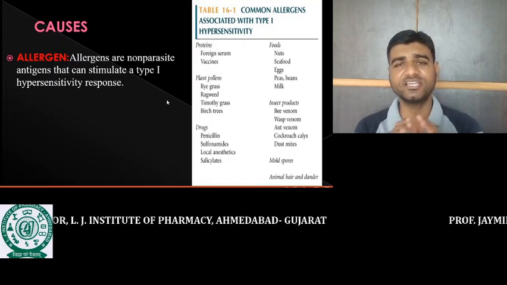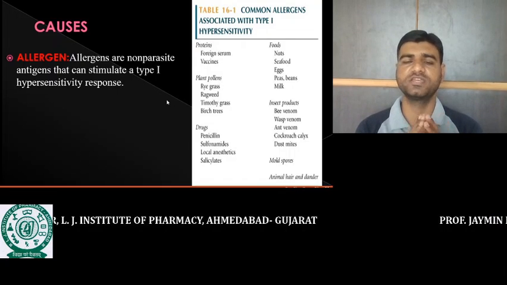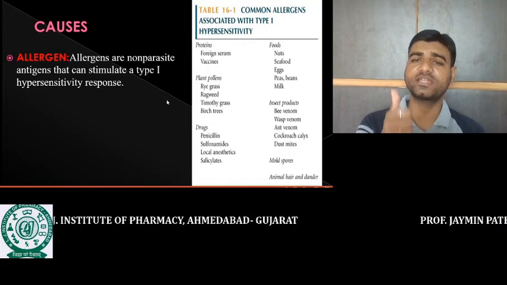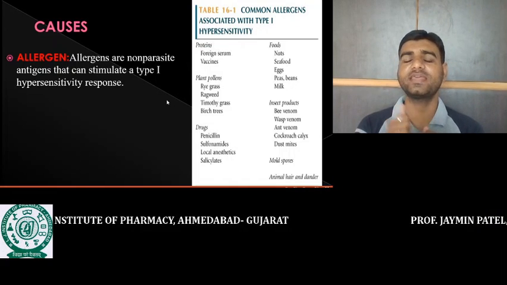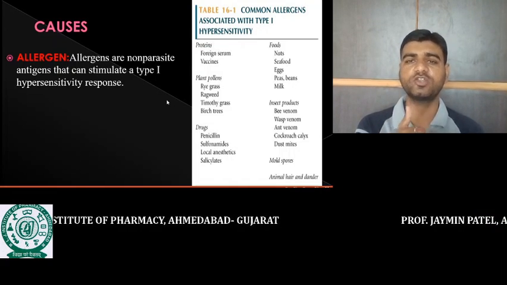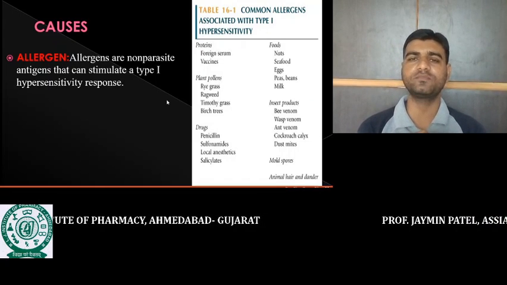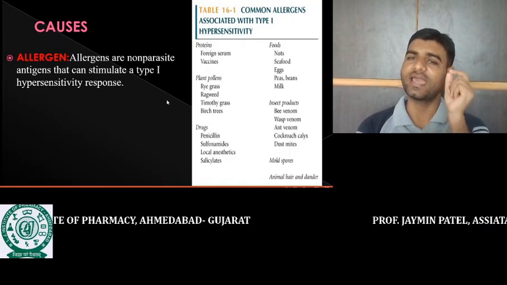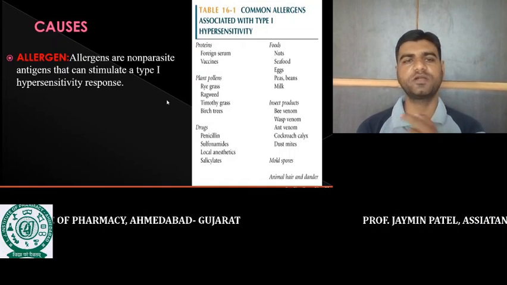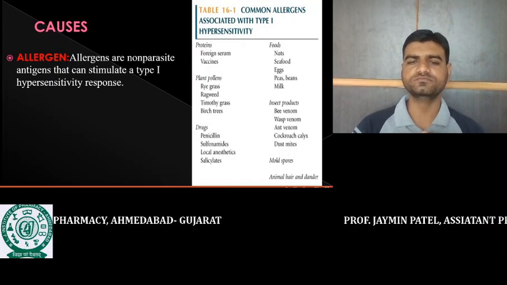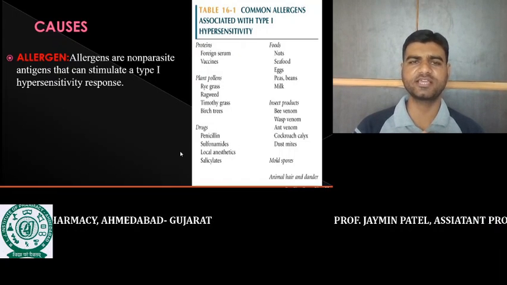This allergen is not parasitic in character. It is not capable of producing a disease, but it is capable of activating our immune system and producing a large quantity of IgE, and this IgE is responsible for activating the mast cell and producing a large quantity of histamine, and this histamine is responsible for the type 1 hypersensitivity reactions. So this is about the type 1 hypersensitivity reactions.